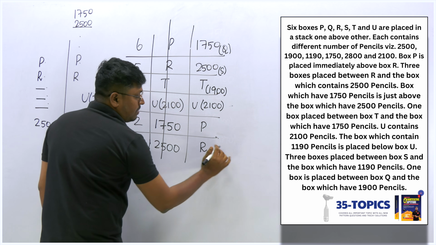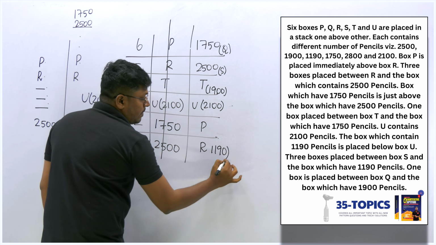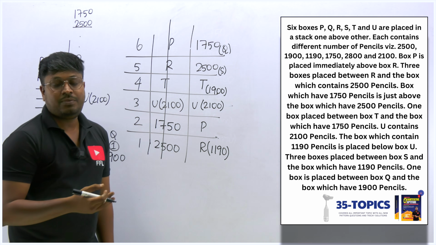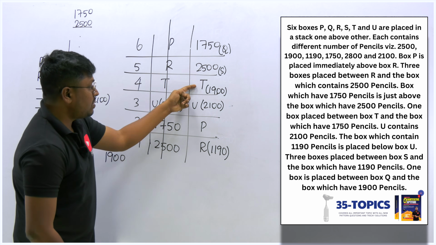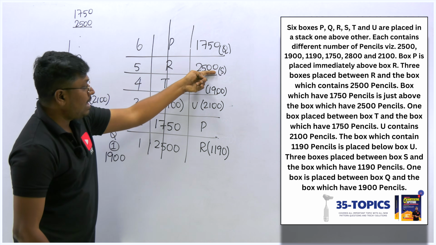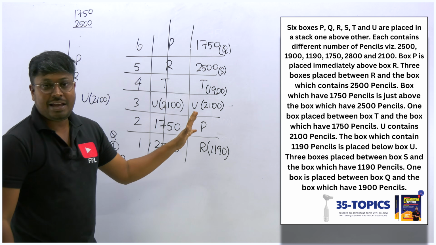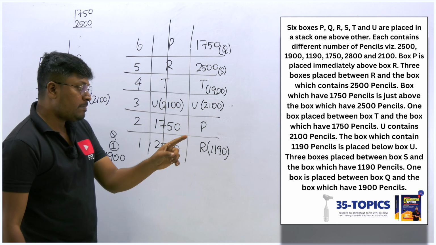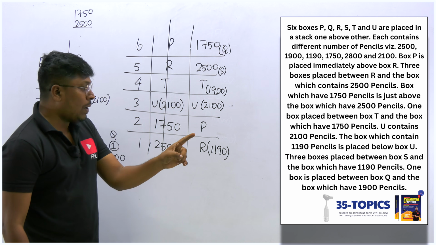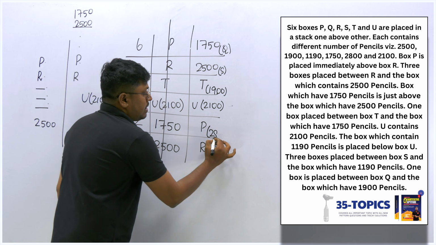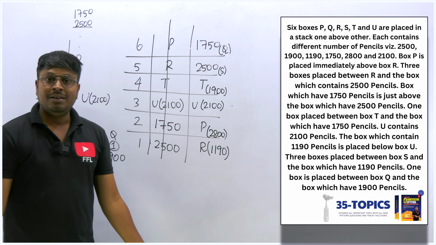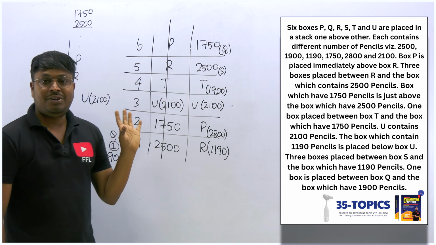Because we already know that between S and 1190 we have a gap of 3 boxes. So finally only one box is remaining, that is 2800. So this is the box which contains 2800. So finally the total arrangement got fixed.